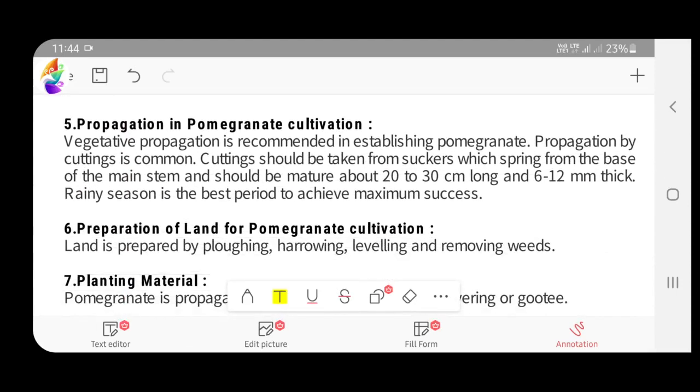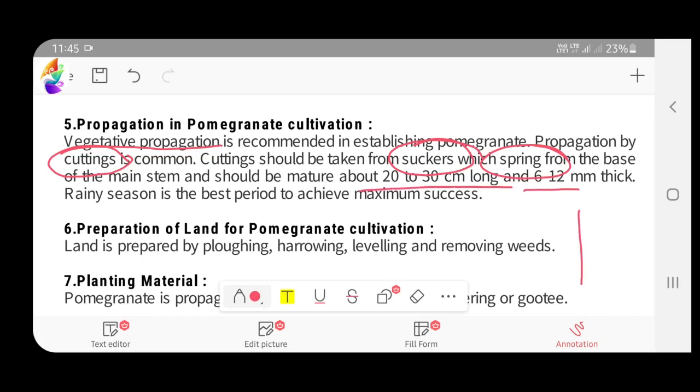And coming to propagation, it is vegetative propagation, mainly cuttings from the suckers in spring. They should be 20 to 30 centimeter long and 6 to 12 mm thick. Rainy season is the best period to achieve maximum success.